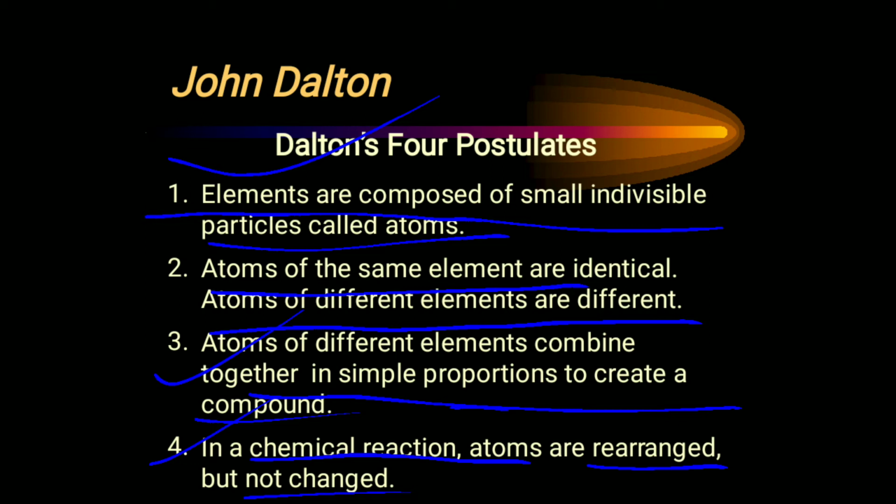In the case of hydrogen, there are three isotopes: 1H1 protium, 1H2 deuterium, and 1H3, that is tritium. Tritium is radioactive, but the other two are not radioactive. So the natures are different. We cannot say atoms of the same element are identical, because all three isotopes are hydrogen, but their natures are different. So there are some drawbacks of Dalton's theory as well.